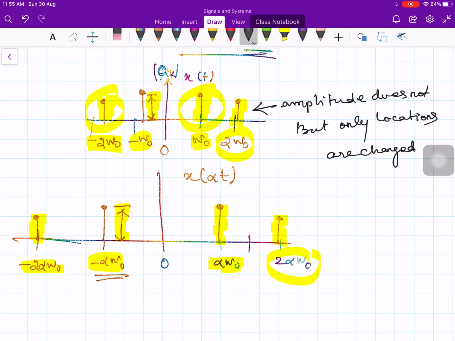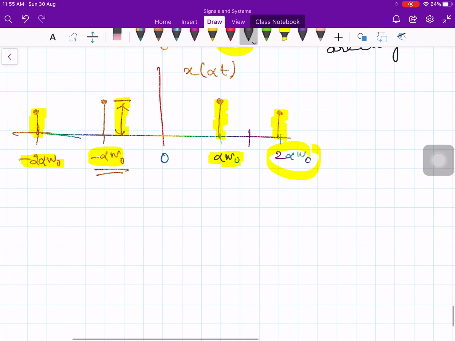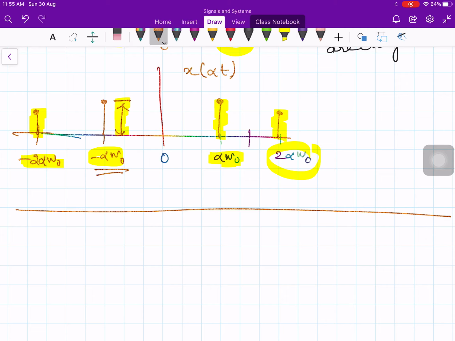So time reversal over, time scaling over, and then multiplication. Many of the properties are parallel with the properties of the continuous time Fourier transform. Multiplication, or sometimes people call it the modulation theorem.